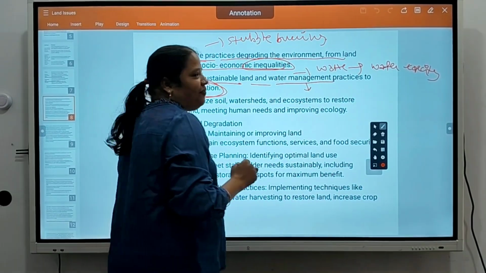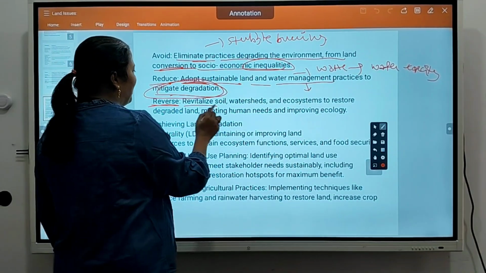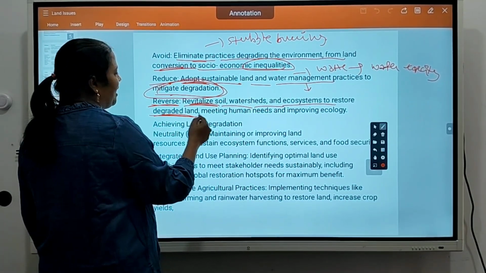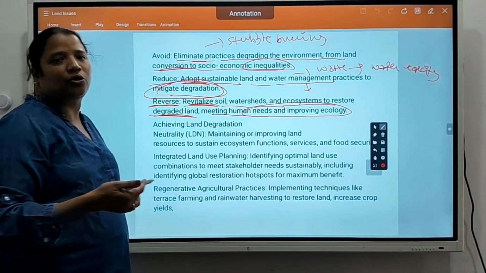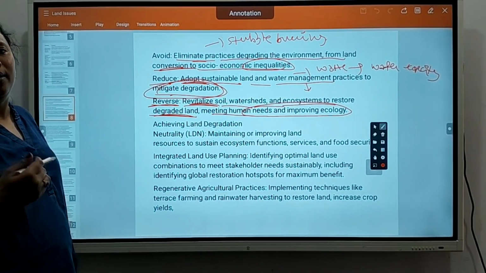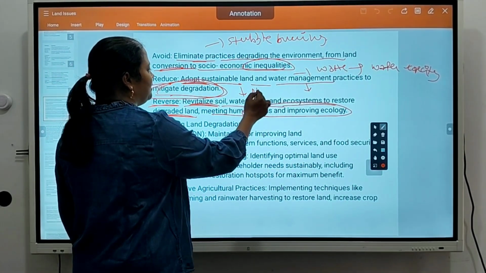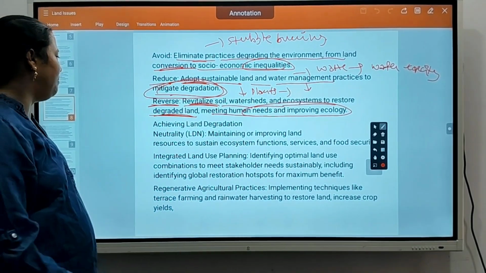That's why efficient use of water is a must. Okay, reverse: revitalize soil, watershed, and ecosystem to restore degraded land, meeting human needs and improving ecology. So we need to restore the degraded land by plantations. We have to plant some trees at a degraded place, so automatically it will be restored after some years.